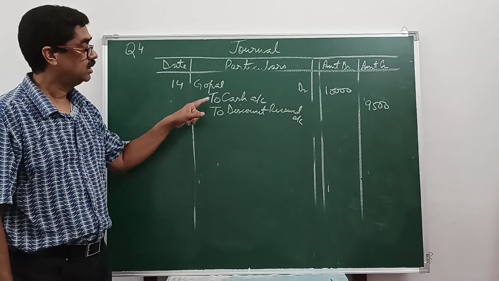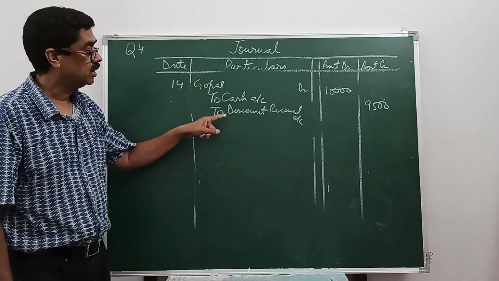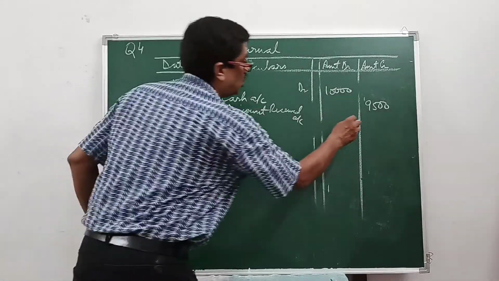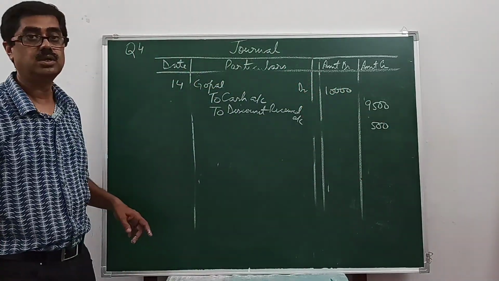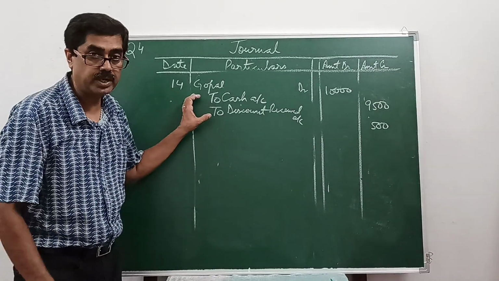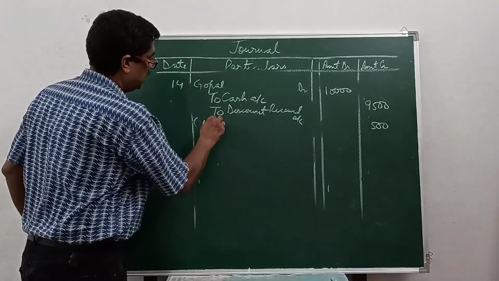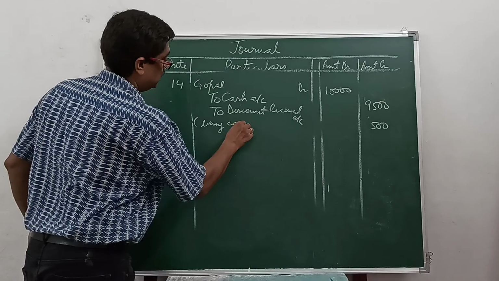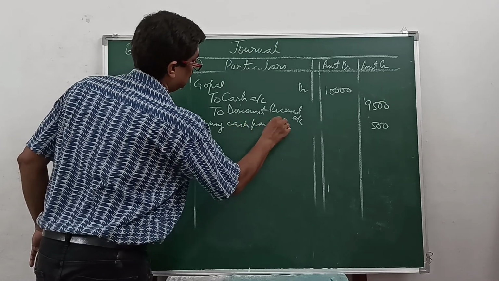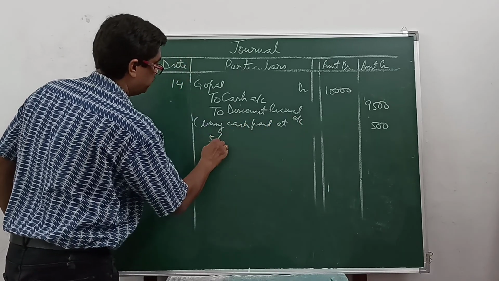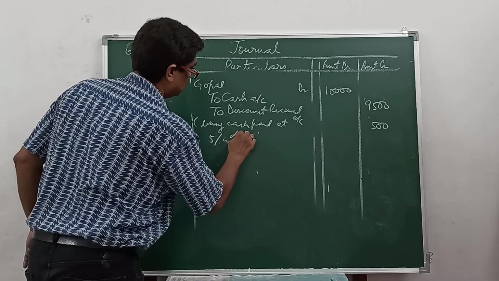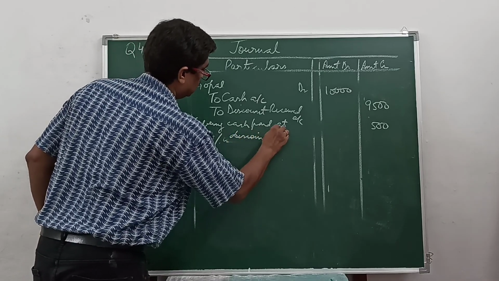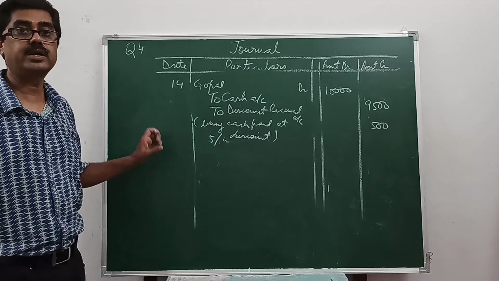Debit the receiver, credit what goes out, credit all incomes and gains. How much? 500. 5% of 10,000. It is called a compound entry. Narration: being cash paid at 5% discount. Okay, that is the compound entry for this.